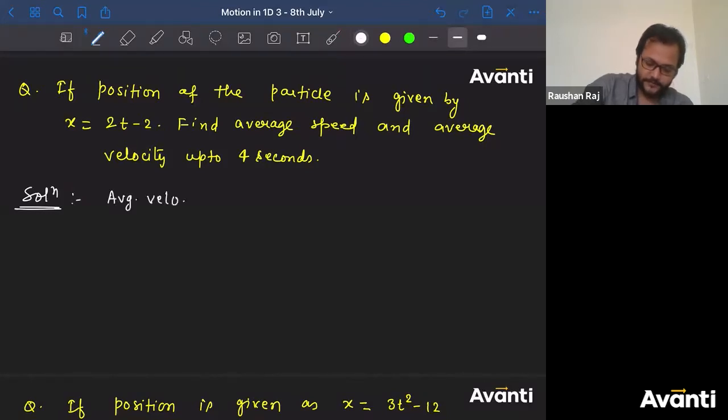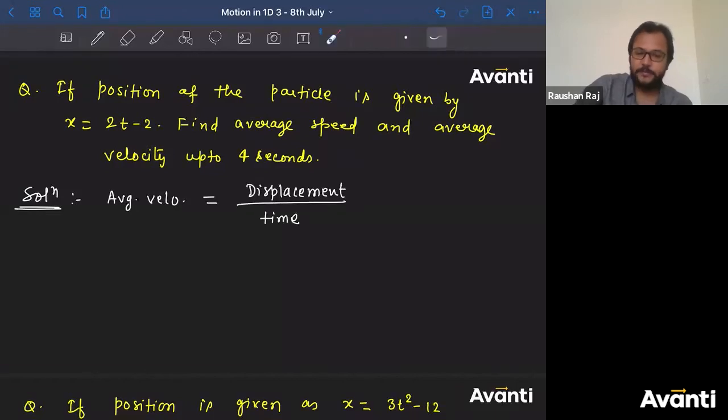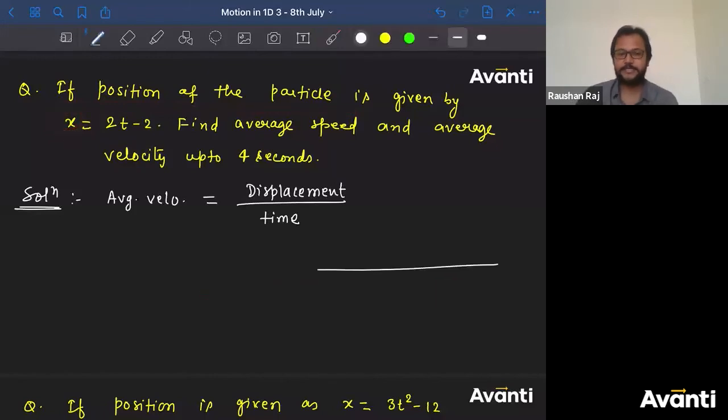Average velocity is nothing but displacement, or net displacement, by time. So we have to find what is the displacement that is going to occur and what is the time that will be taken for that. So final position minus initial position divided by time. As we are talking about position in the x direction, the position of the particle is given by x. That means the particle is going to move along the x axis, either positive x or negative x. So I have shown this x direction.